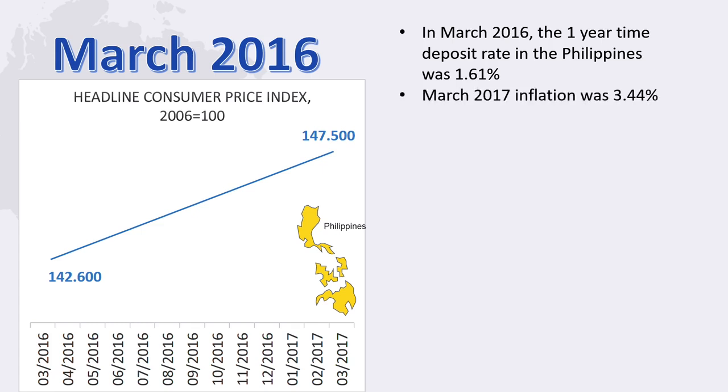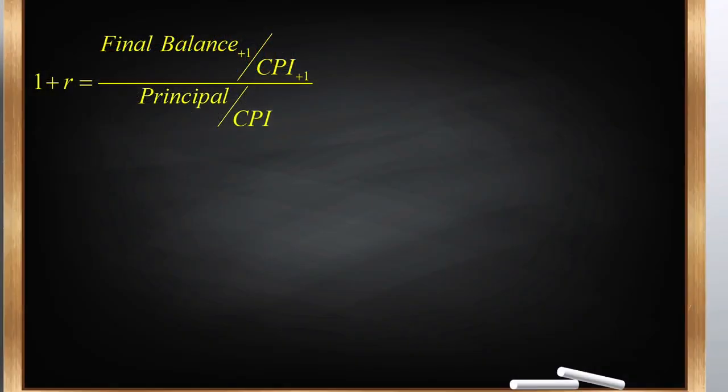As we saw just a few minutes ago, this is equivalent to inflation of about 3.44%. Calculate the real interest rate in March 2016. Consider the purchasing power of someone who deposited pesos into a time deposit in the Philippines in March 2016. The real interest rate represents the growth of their purchasing power. We can calculate this as gross interest divided by gross inflation.